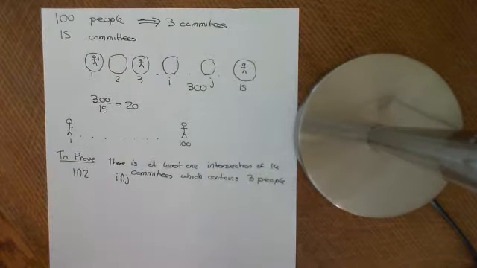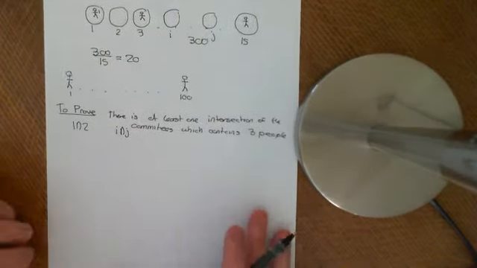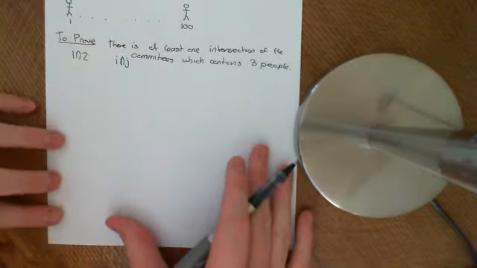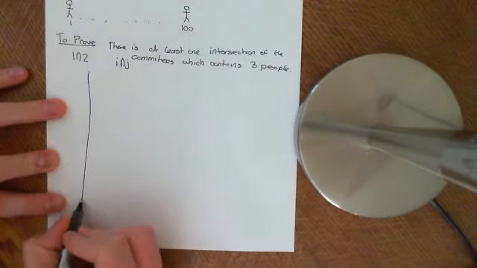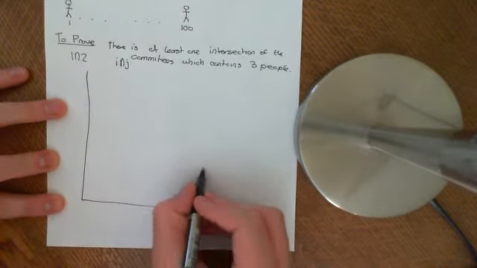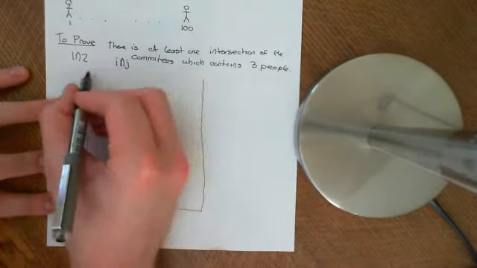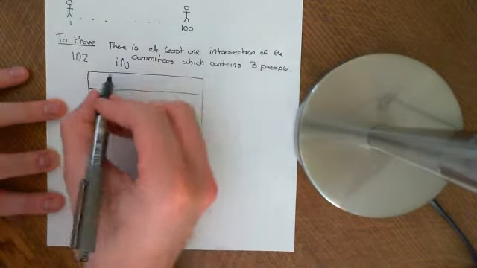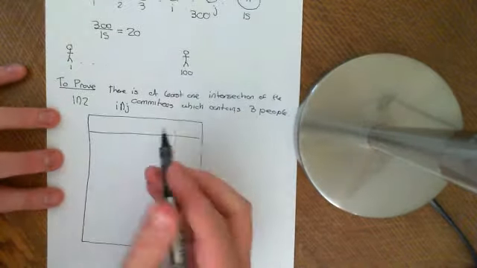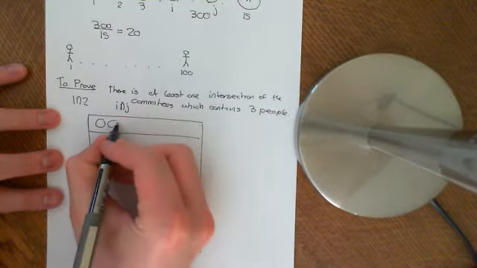Okay, and the way we're going to do it is we're going to use probability. So let me explain how we're going to do it. Our great big probability space has got 2 sorts of dimensions, if you like. The first way we can split up the probability space is every possible way. So we'll draw the 15 committees in here. 1, 2, 3, ...